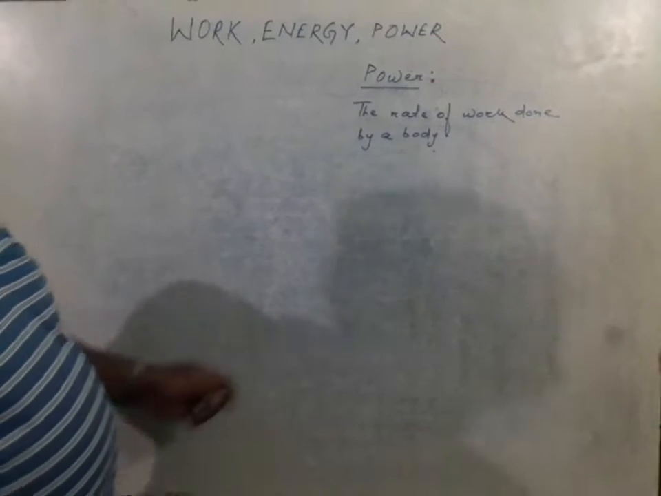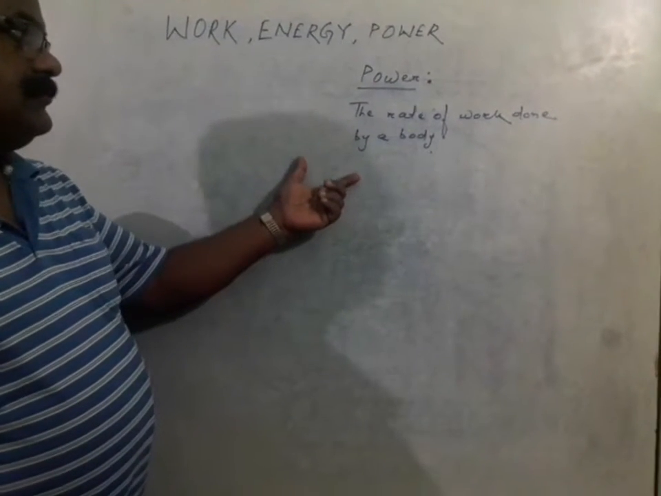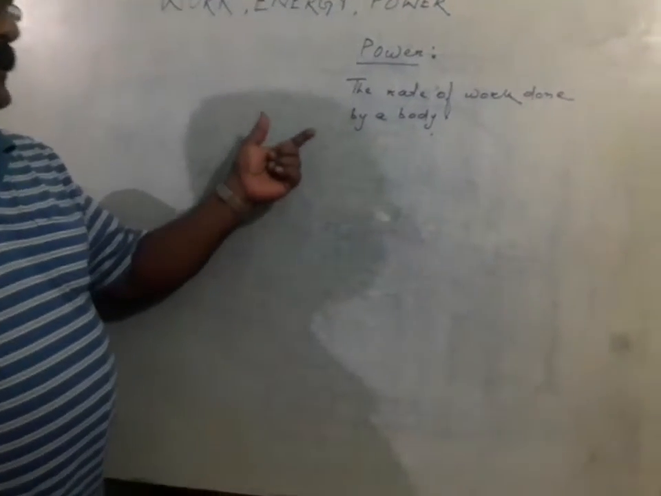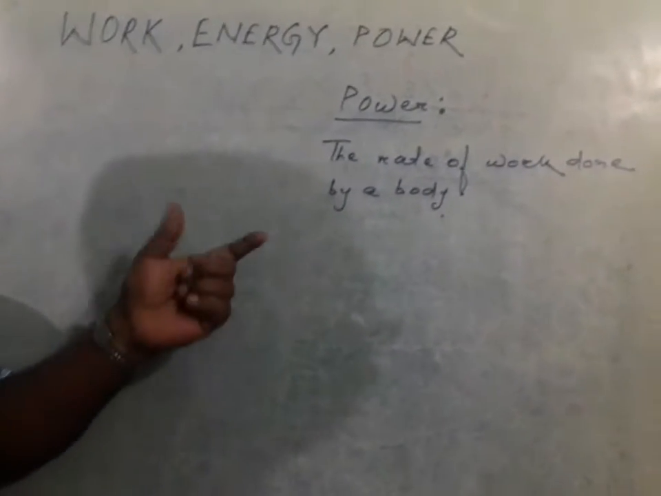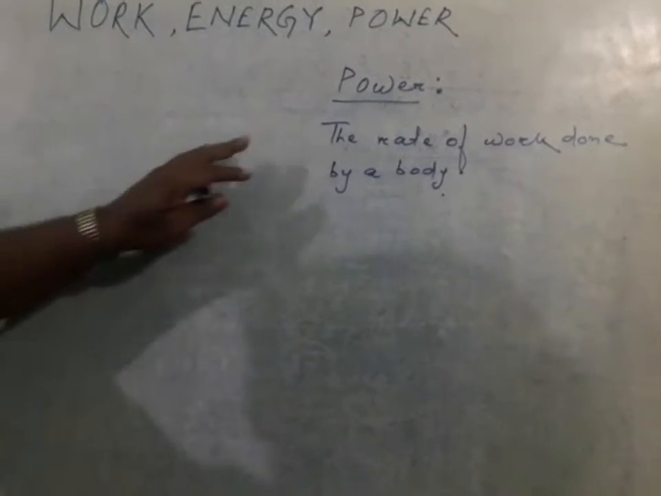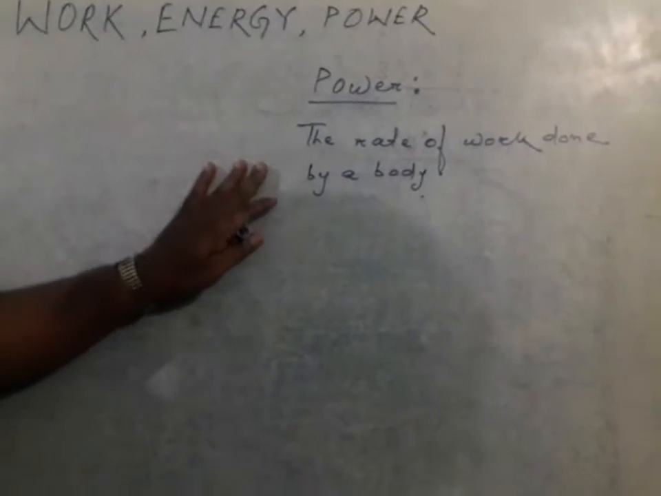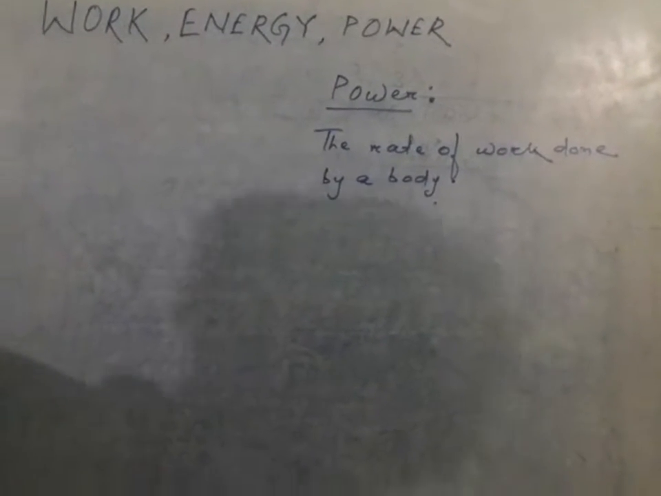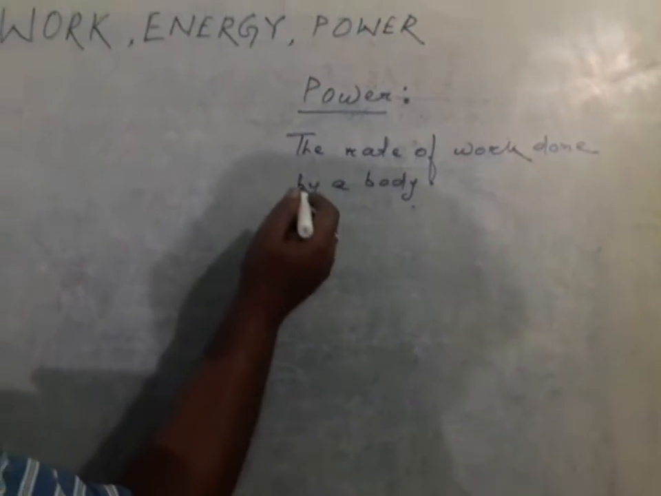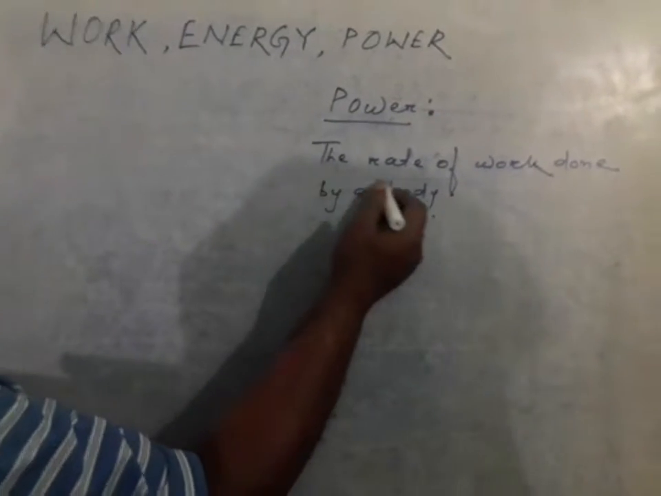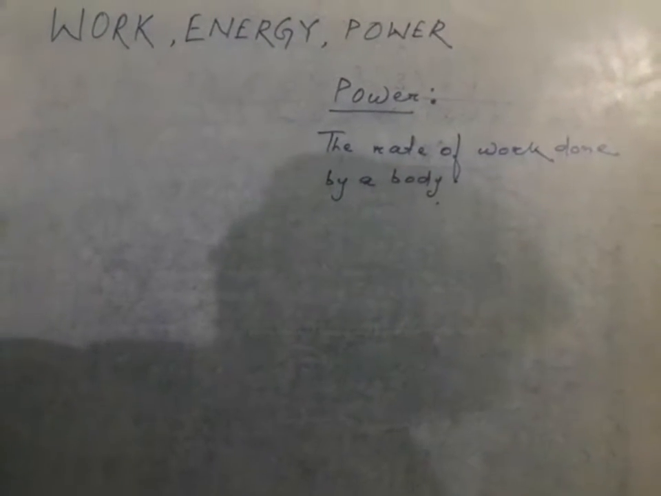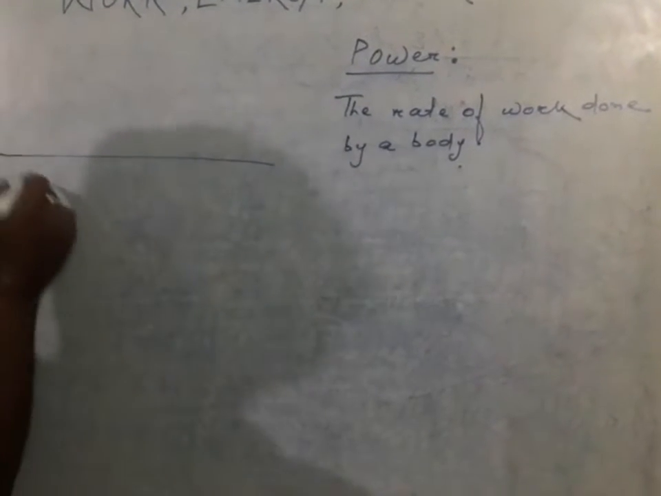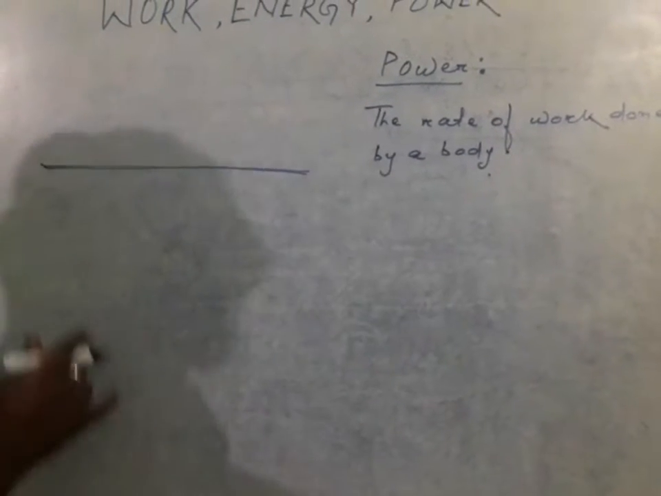In the previous video, we discussed work, the units of work, and various types of work. Now, in this part, we will discuss the power of work, energy and power. By definition, the rate of work done by a body is known as power. Let us take an example and try to understand it.